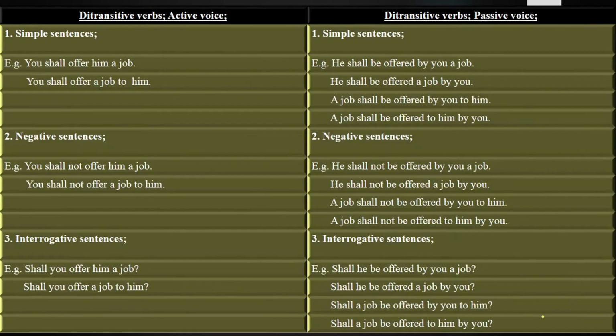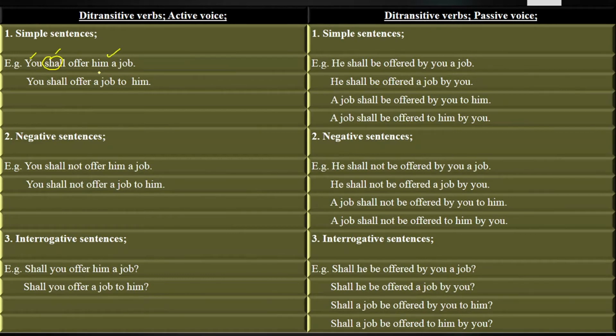Our main target is how we are going to change it from active voice into passive voice; that we will be discussing. Today we have the ditransitive verb offer with the modal auxiliary verb shall. As a helping verb it is not used nowadays, but as a modal auxiliary verb it is used with all subjects, even with you. Clear? Now the first way in active voice, in simple sentences which make a simple statement: you shall offer him a job, you shall offer a job to him.